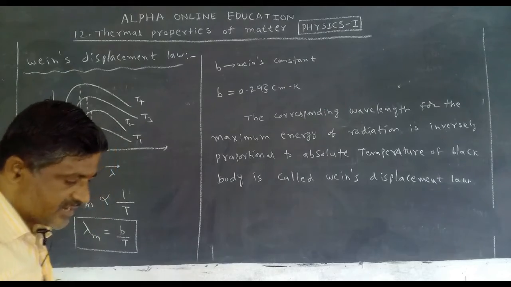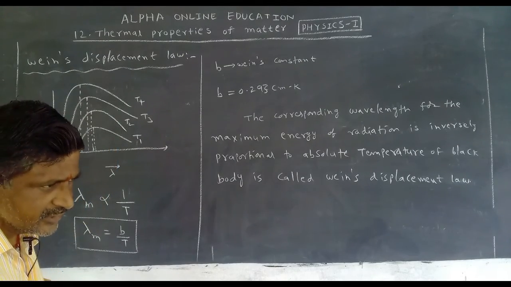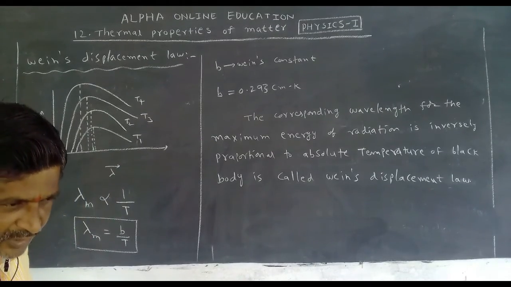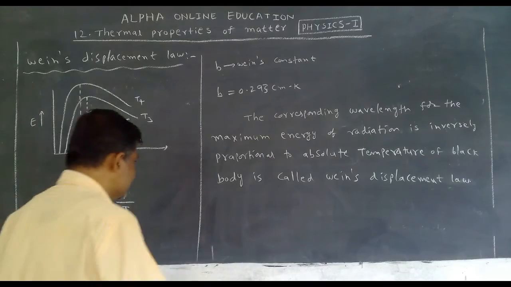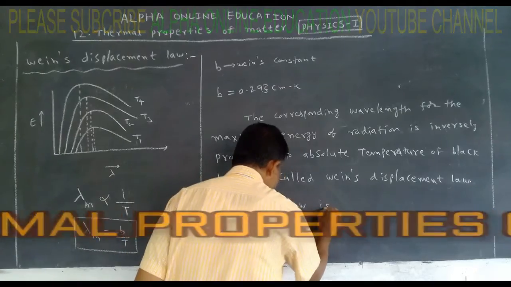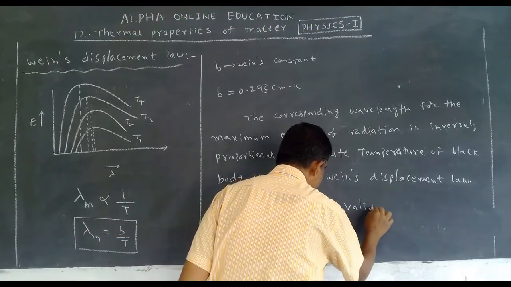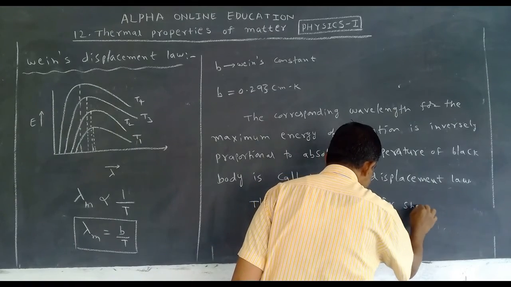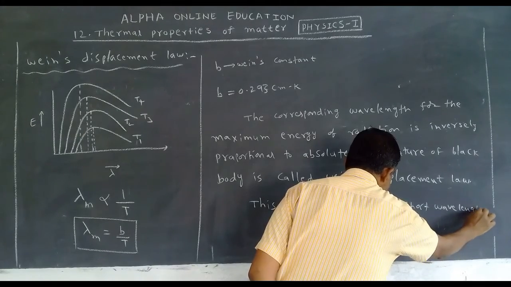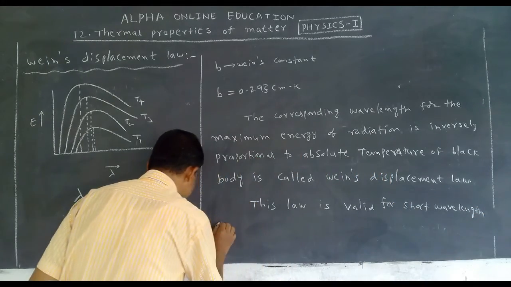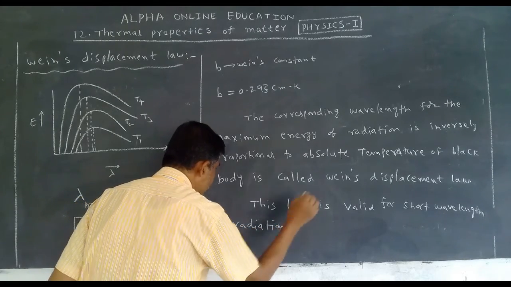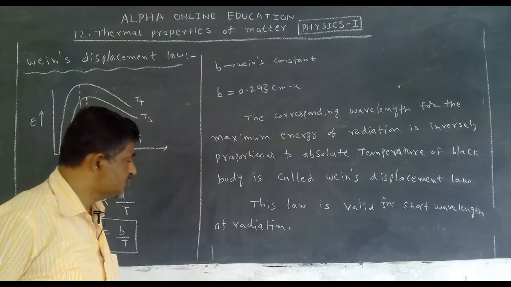But this law, Wien's displacement law, is valid for short wavelength of radiation. Okay, this law is valid for short wavelength of radiation.